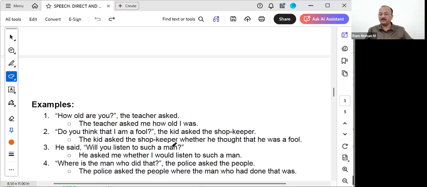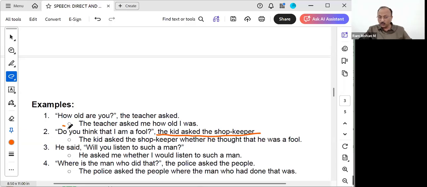The kid asked the shopkeeper. What did the shopkeeper do? He had taken 10 rupees, and for the chocolate of 6 rupees he had taken, he gave only 3 rupees back. So the kid asked him, do you think I am a fool? I know maths. I know calculation, subtraction also. Give me 1 more rupee extra. So how can this be reported in this case? The kid asked the shopkeeper.